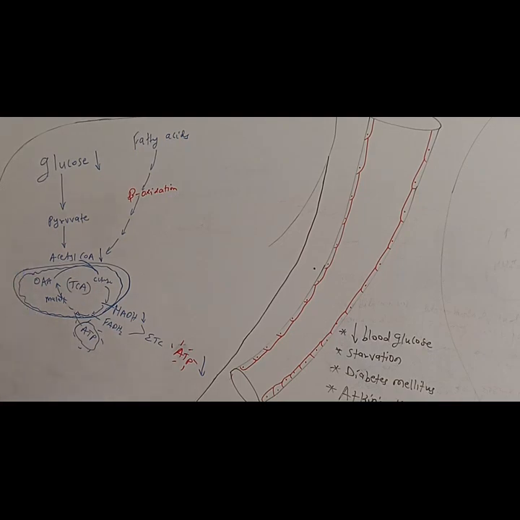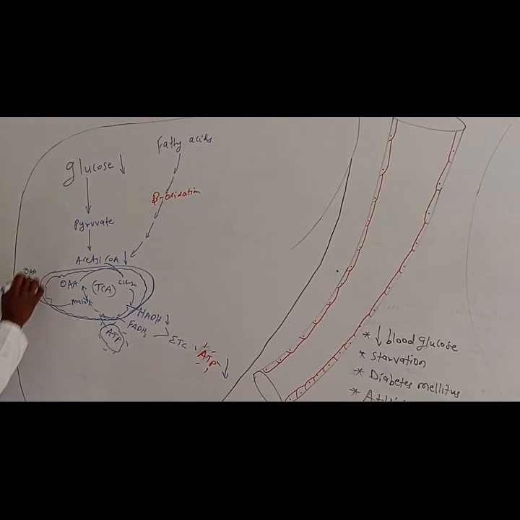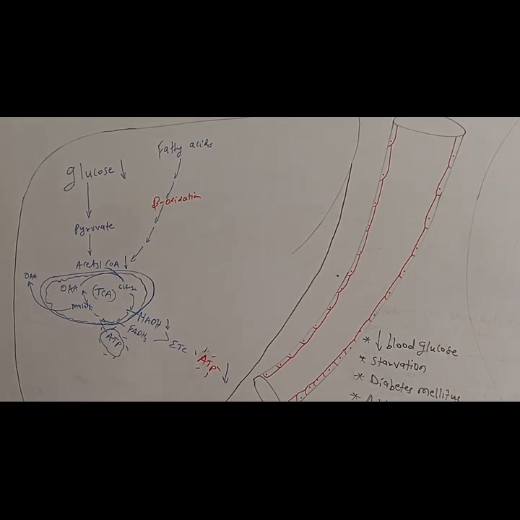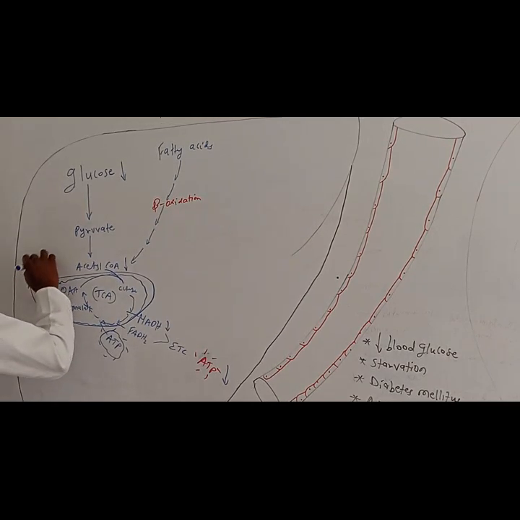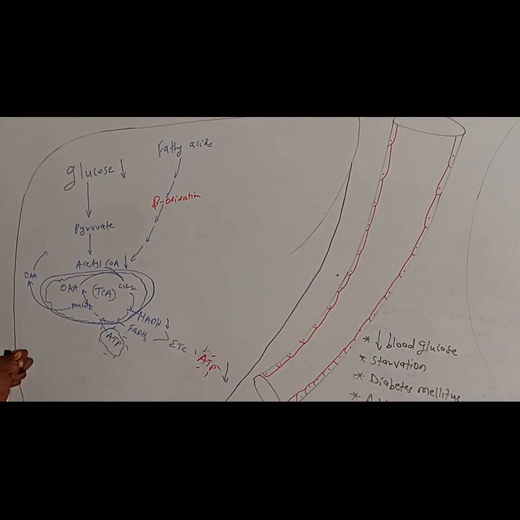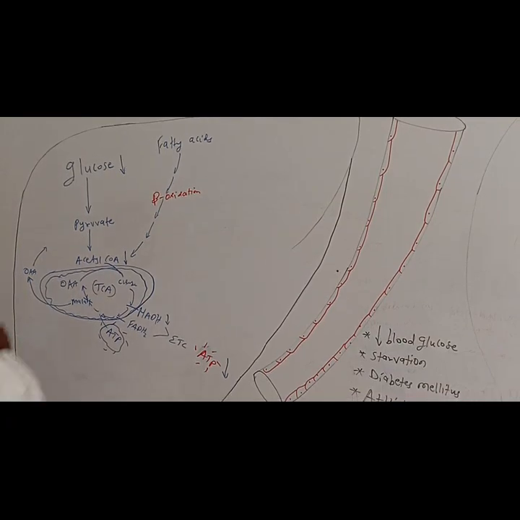Oxaloacetate cannot penetrate the mitochondrial membrane. So what is going to happen is it is going to convert into malate, then malate is going to penetrate, then be converted back into oxaloacetate. Oxaloacetate can then be acted upon by an enzyme, and do you know the name of this enzyme? This enzyme is called PEPCK.